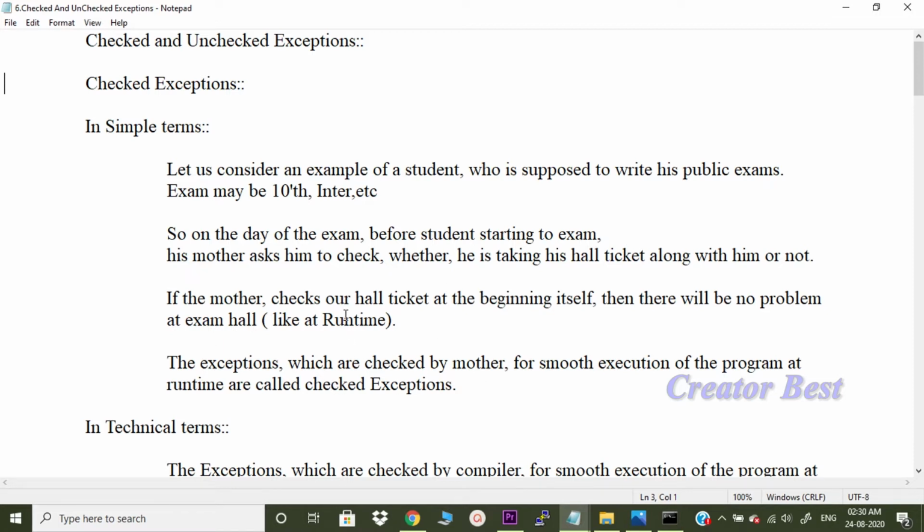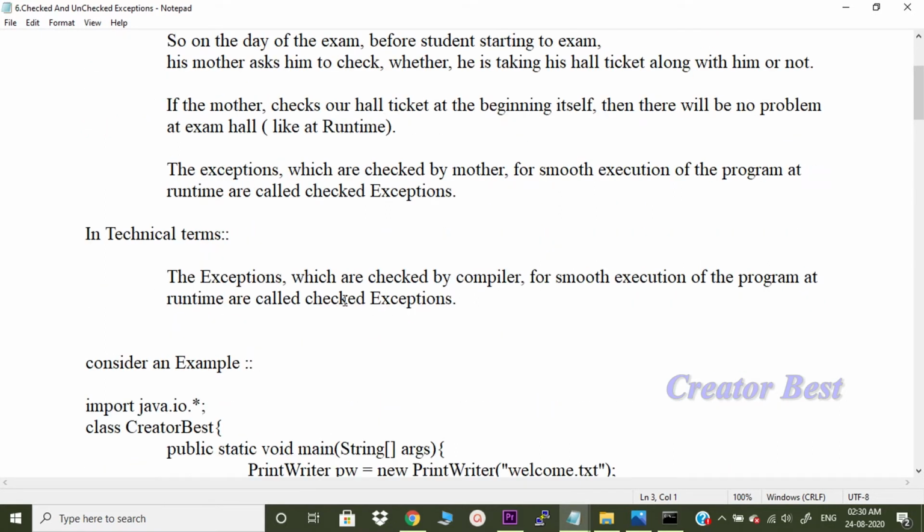So this is to understand in a simple way. Let us discuss the same in technical terms. The exceptions which are checked by the compiler. Here the mother is like a compiler, right? The exceptions which are checked by the compiler for smooth execution of the program at runtime are called checked exceptions.